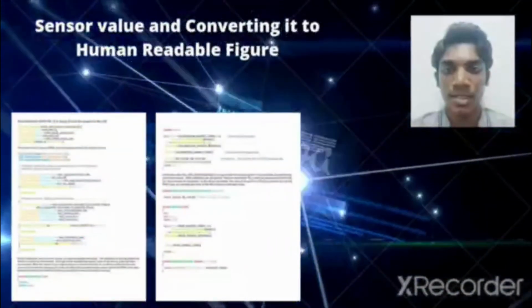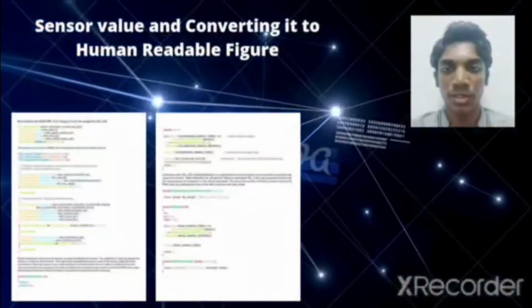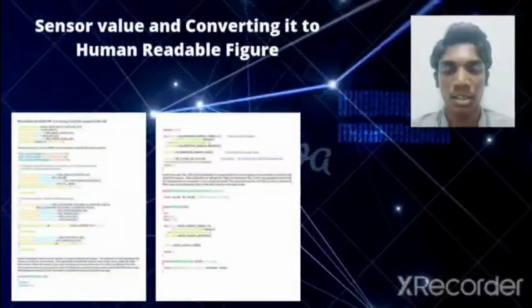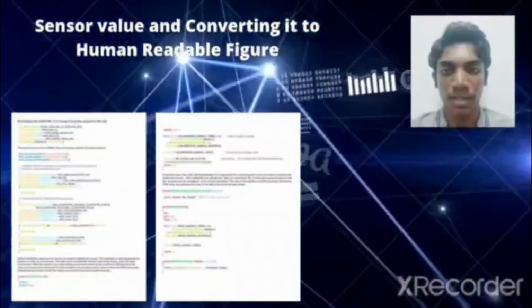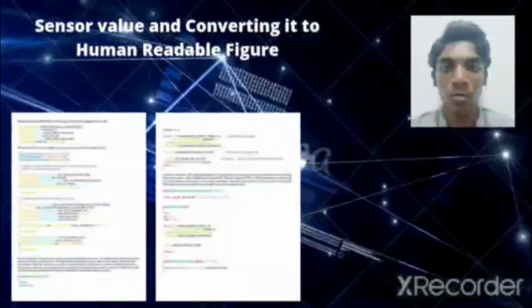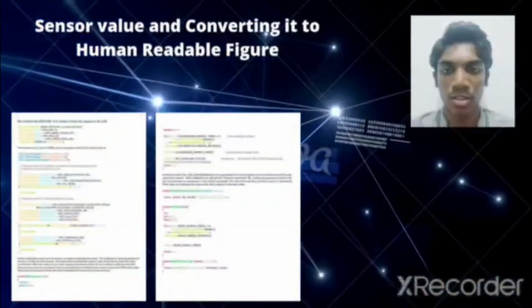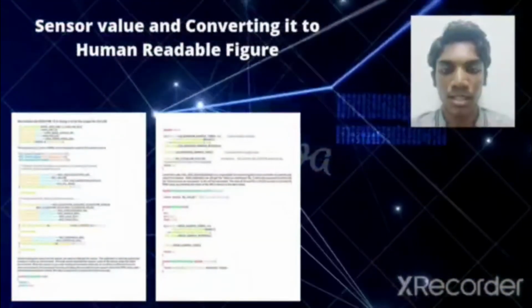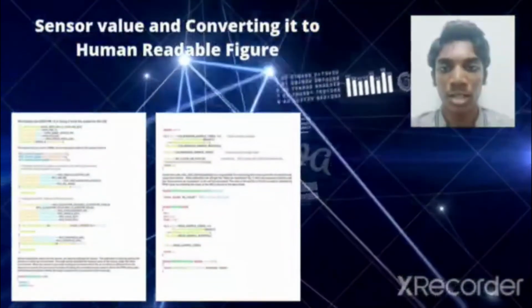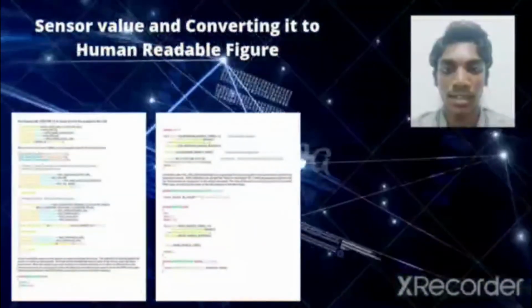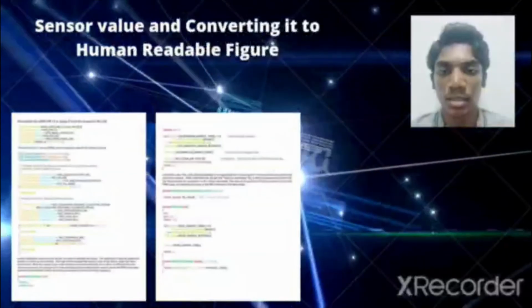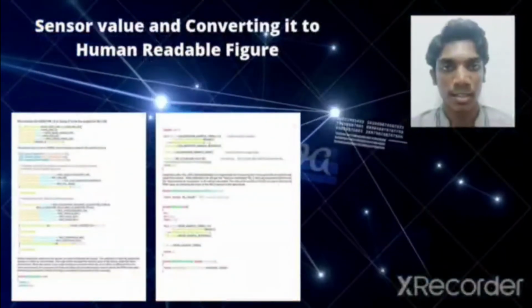Next, I'm going to explain the sensor value and converting it to a human readable figure. The final program is modified based on the template generated by STM32CubeMX, and the following are one or more snaps of the code that cover the program responsible for setting up the general purpose input/output GPIO pins and the program for reading and converting the raw sensor value to a human readable value. And this is the code we use. That's all from me.